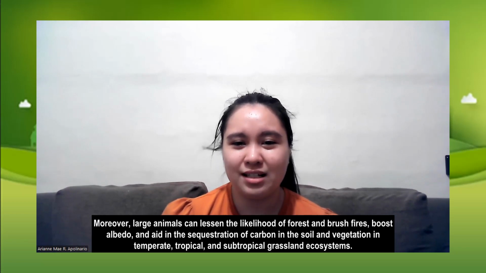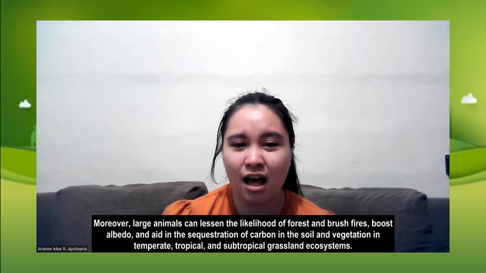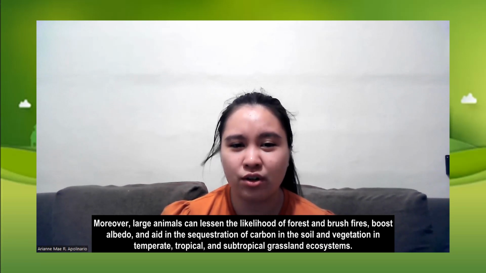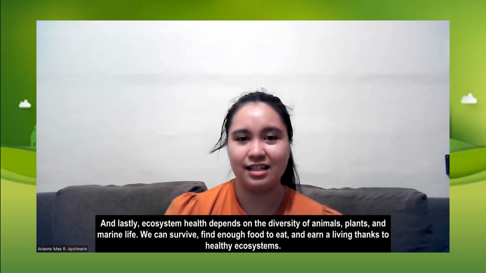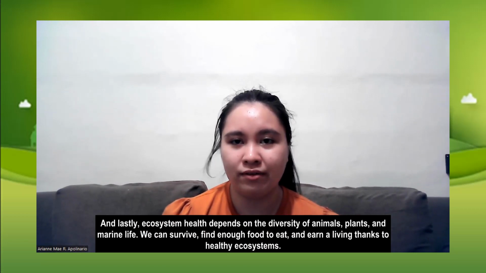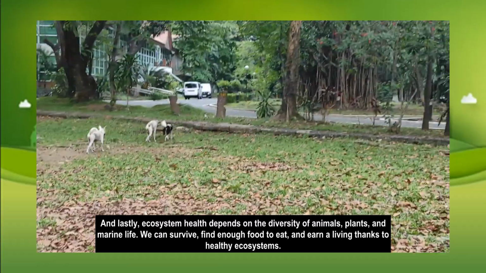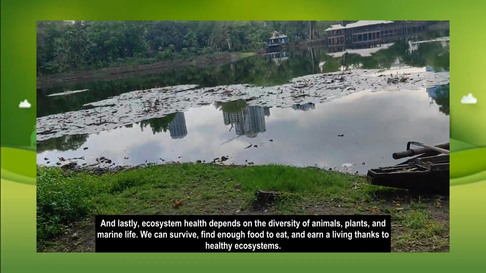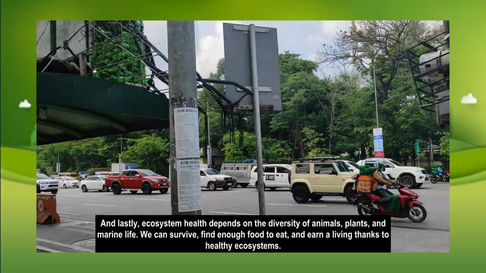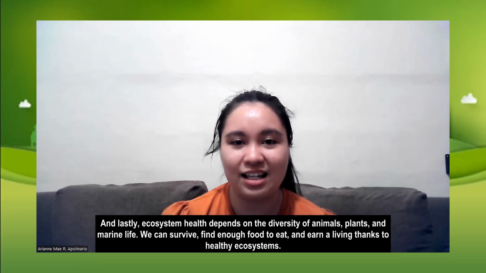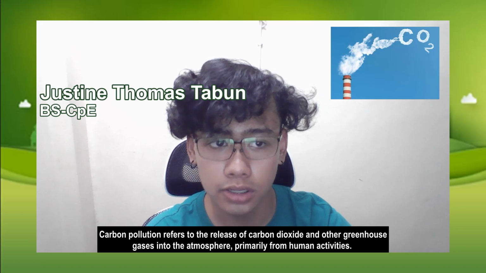Moreover, large animals can lessen the likelihood of forest and brush fires, boost albedo, and aid in the sequestration of carbon in soil and vegetation in temperate, tropical, and subtropical grassland ecosystems. And lastly, ecosystem health depends on the diversity of animals, plants, and marine life. So we, people from all over the world, can survive, find enough food to eat, and earn a living thanks to a healthy ecosystem.